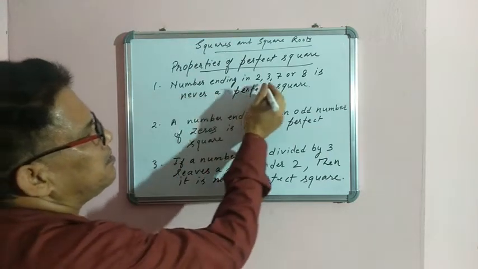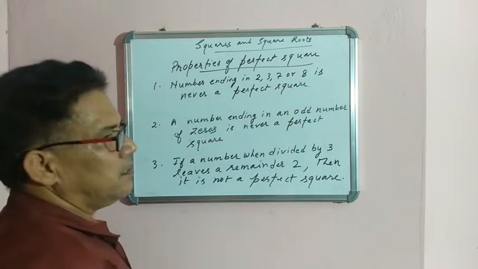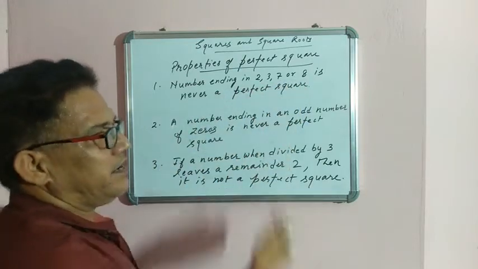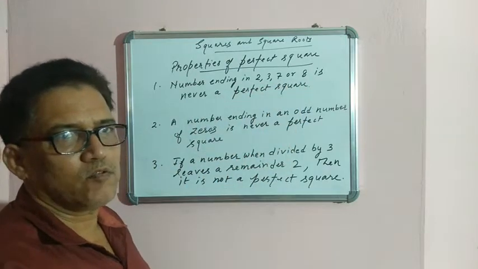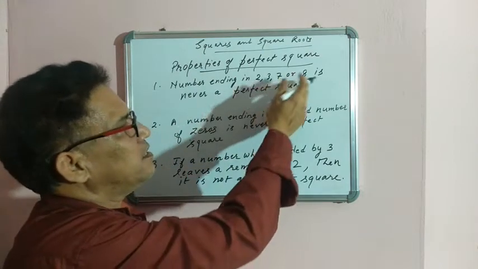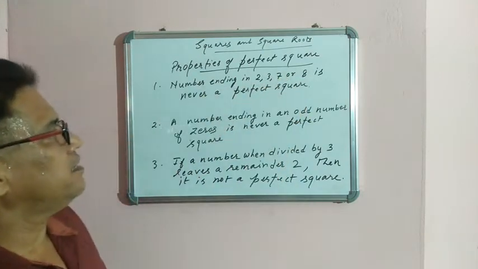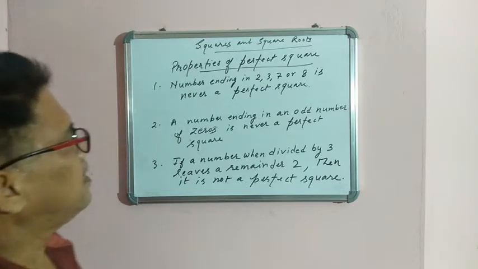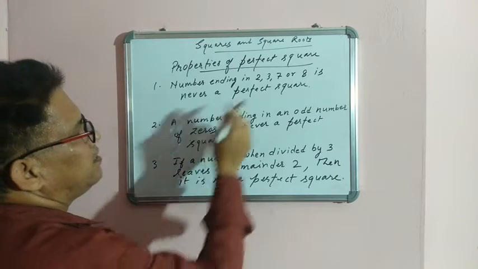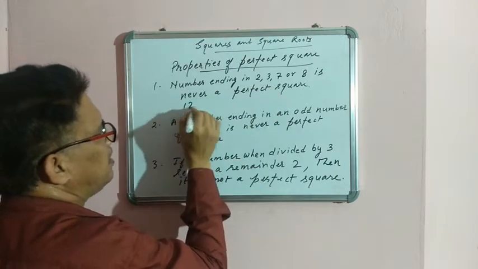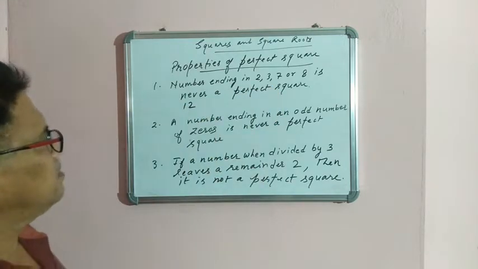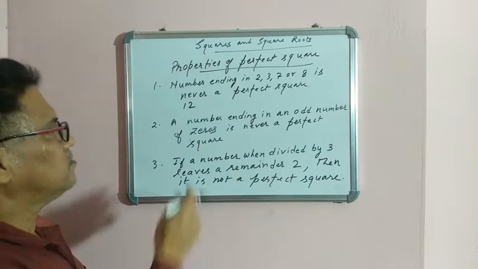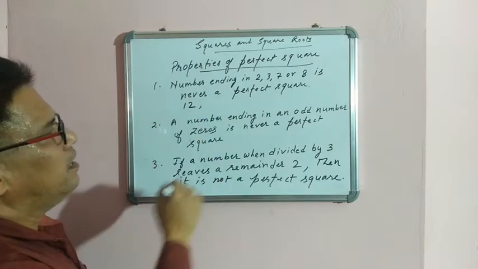Numbers ending in 2, 3, 7 or 8. A number which ends at its units place with 2, 3, 7 or 8 cannot be a perfect square. I am not taking a very large number, I am taking a very small number ending in 2. This is 12. You know that the square of 3 is 9 and the square of 4 is 16. So this cannot be a perfect square.